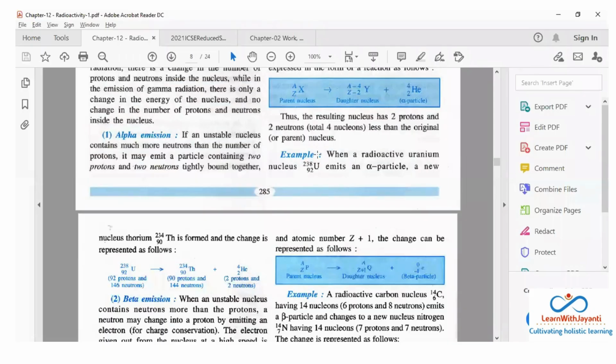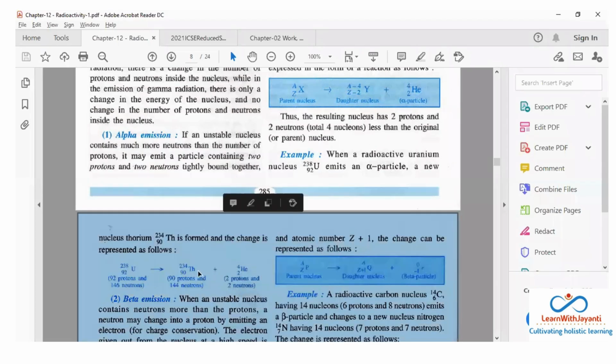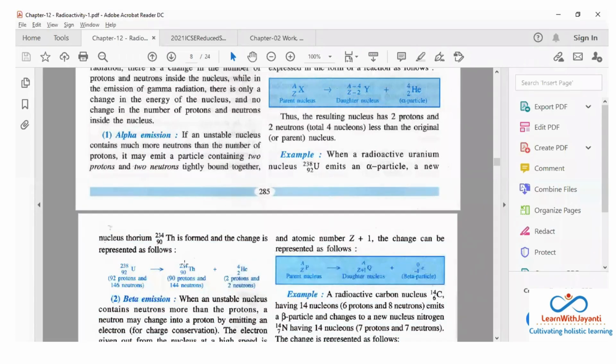Okay, so they have given an example. The exam में आएगा. They will be giving you an equation and they will be asking you, what they will be asking you? They will be showing that it is emitting an alpha particle. What is the atomic mass number of the daughter nucleus and what is the atomic number of the daughter nucleus? They will be asking that question.